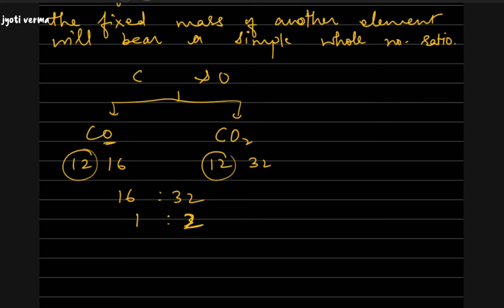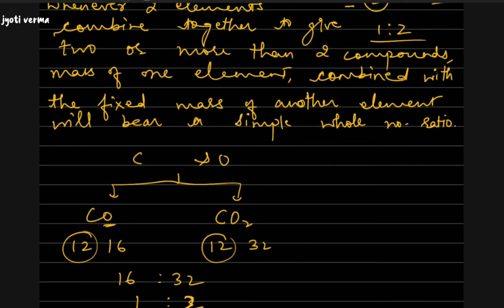So that is what the law states. According to this law, whenever two elements combine together to give two or more than two compounds, then the mass of one element which combines with a fixed mass of another element will be in a simple whole number ratio. This is the law of multiple proportion.